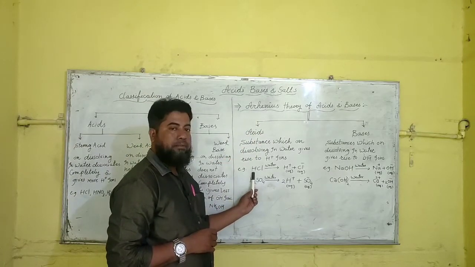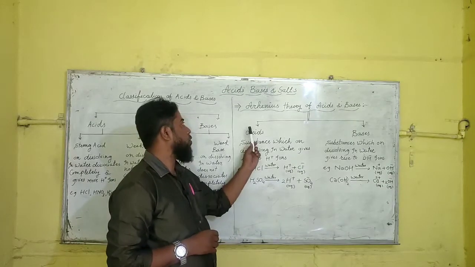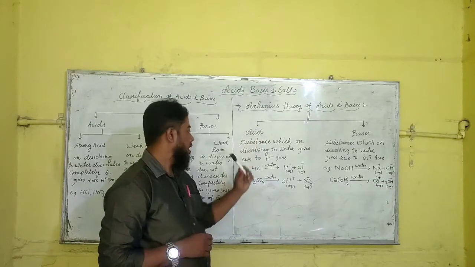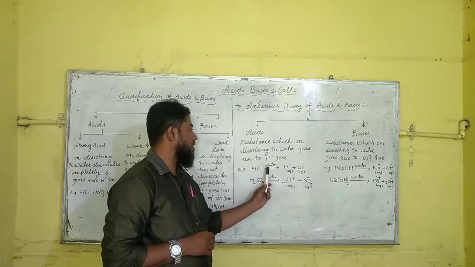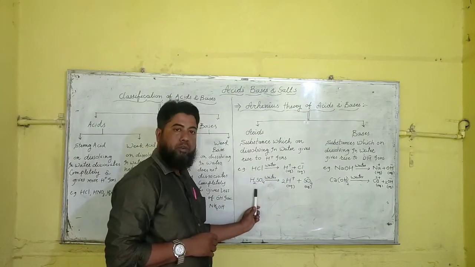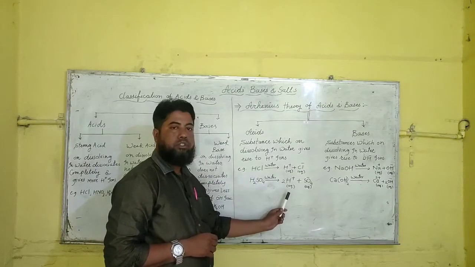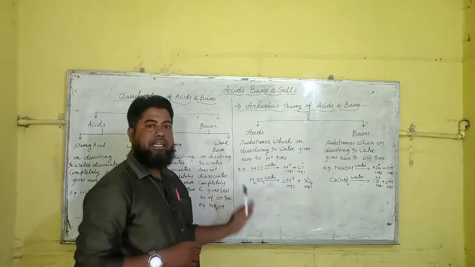So HCl and H2SO4 are acids according to Arrhenius theory. Why? Because HCl on dissolving in water gives H plus ions, and H2SO4, sulfuric acid, on dissolving in water also gives H plus ions. That's why they are acids.